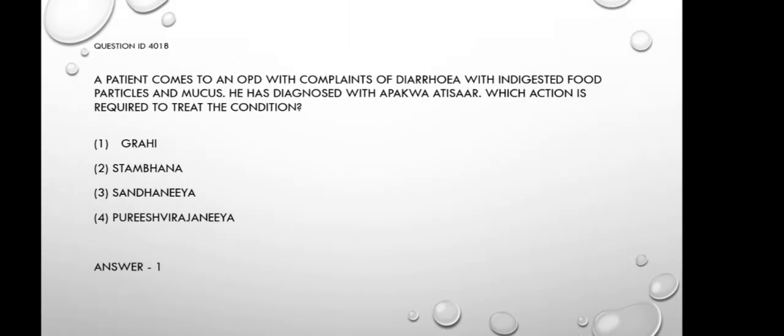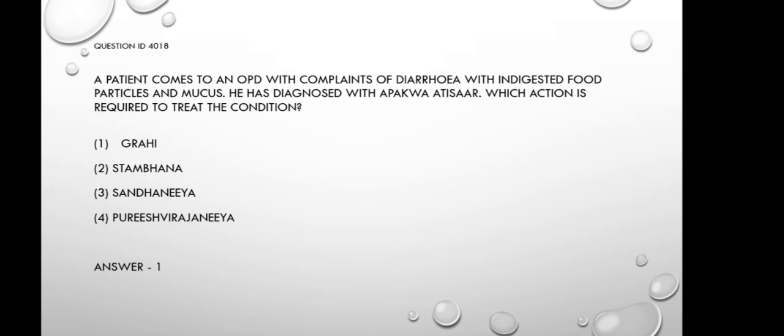Question number 18. A patient comes to an OPD with complaints of diarrhea and indigested food particles and mucus. He has diagnosed with Apakuatisara. Which action is required to treat the condition? Option 1 Grahi, Option 2 Stambhana, Option 3 Sandhaniya and Option 4 Purisha Virajaniya. This can be considered as an application level question. In the karmas, various karmas explained by Sharangadhara Acharya. It is said that the condition is Apakuatisara.